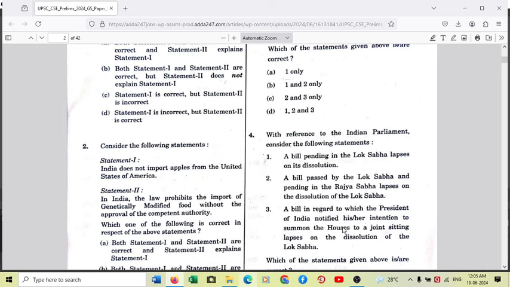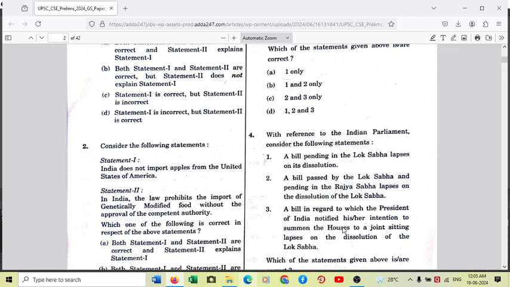Statement two: in India, the law prohibits the import of genetically modified food without the approval of the competent authority. So this statement is correct. Without the approval of FSSAI, the Food Safety and Standard Authority of India, India cannot import genetically modified food from outside the country. And it's not only about importing food, it's also about FSSAI.